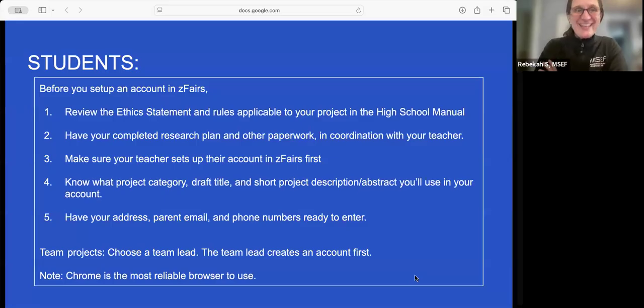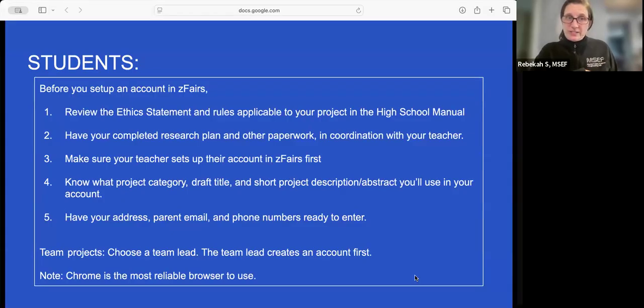Okay, students. Before you set up an account, please do review the ethics statements and the rules. You can use the search function in the high school manual so you can find what rules apply to your project. Look also at the table of contents. You want to make sure your research plan is completed, your other paperwork is in order, and you've coordinated with your teacher. The teacher has to set up their account.